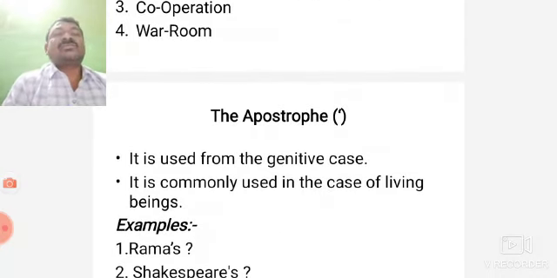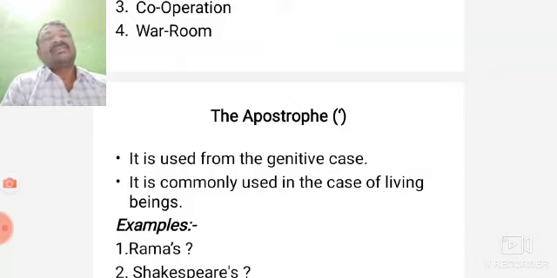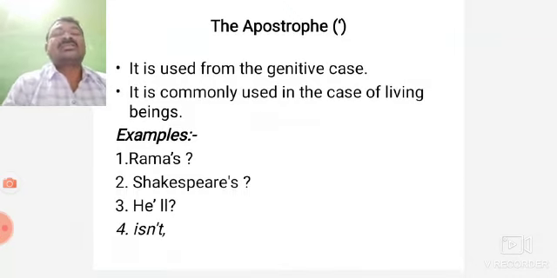Then apostrophe. It is used for the genitive case. It is commonly used in the case of living beings. For example, Rama's, Ravi's, Shakespeare's evil, isn't, they aren't, and so on.